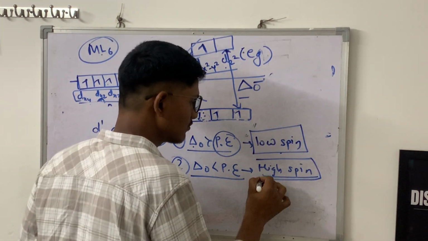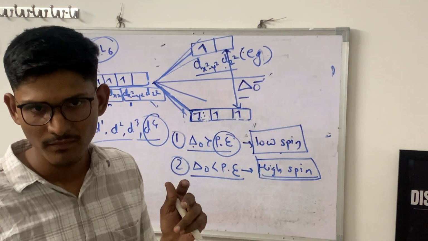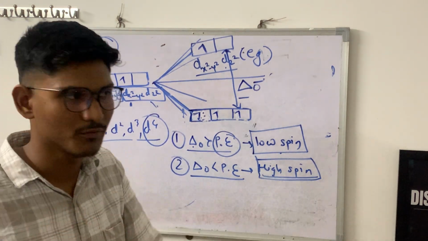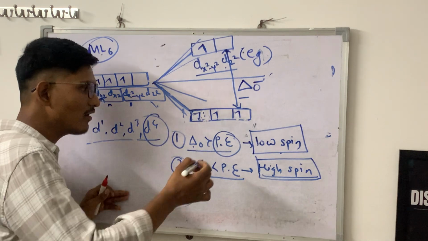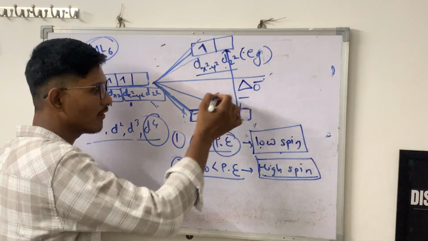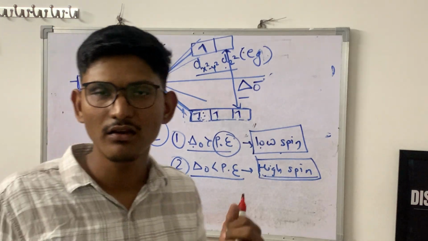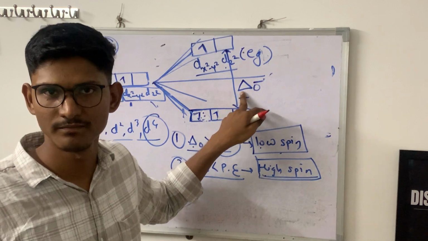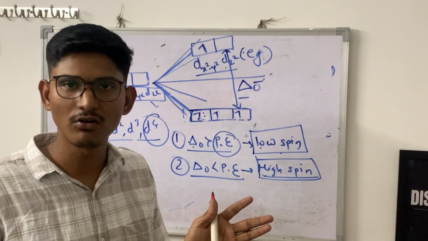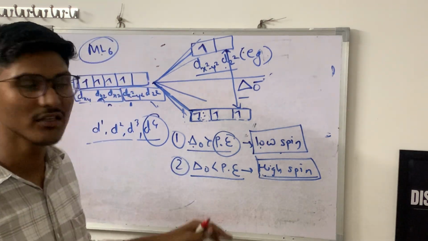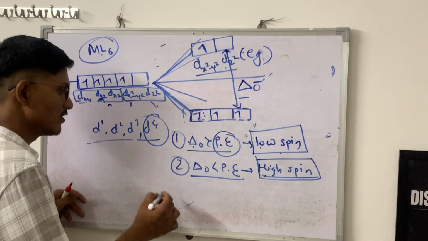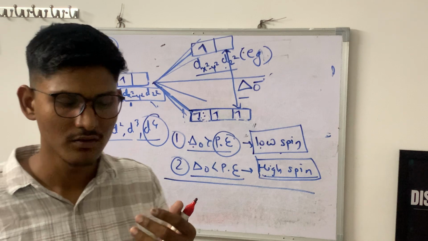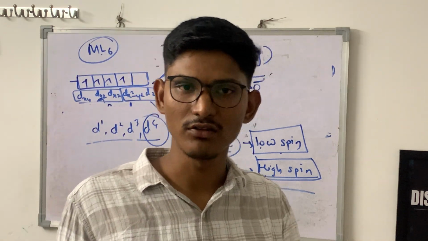We discussed these two things in the VBT, that some ligands form high spin complexes and some form low spin complexes. So you can see here that low spin and high spin depend on the value of delta and pairing energy. That high spin and low spin property of the complex depends upon the crystal field splitting, how much that splitting occurs, and the pairing energy, the amount of energy required for the pairing. So these two are the factors affecting the pairing of electrons in the complexes.